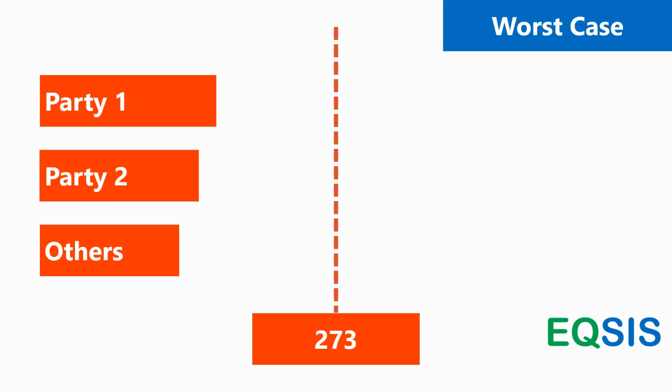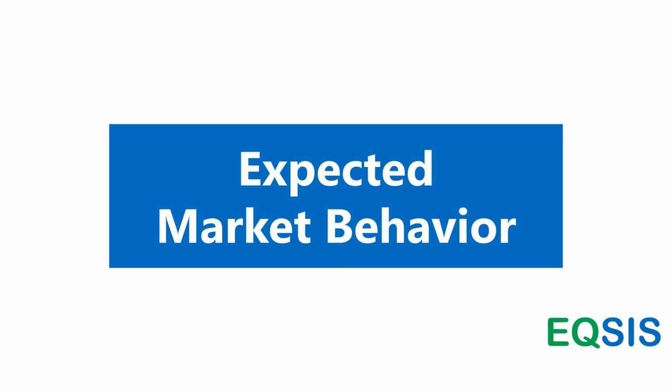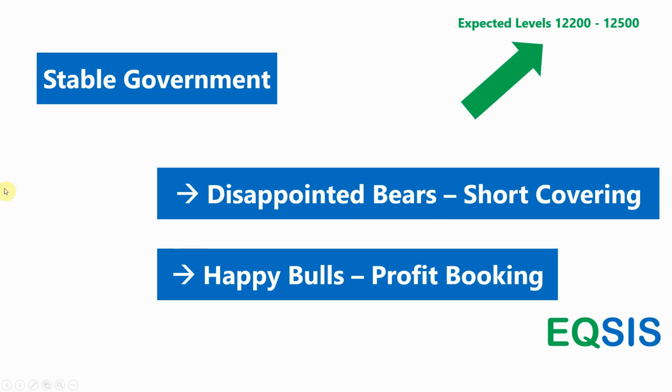So how will the market behave? I should first give you an idea of what the expected behavior of the market is. Where am I expecting Nifty to go? Let's say if a stable government appeared, I'm sure it is a disappointment to the bears. Anybody looking for chaos in the government formation becomes screwed, and I'm sure you see a short covering rally take place. As the short covering happens, the price tends to go upside.